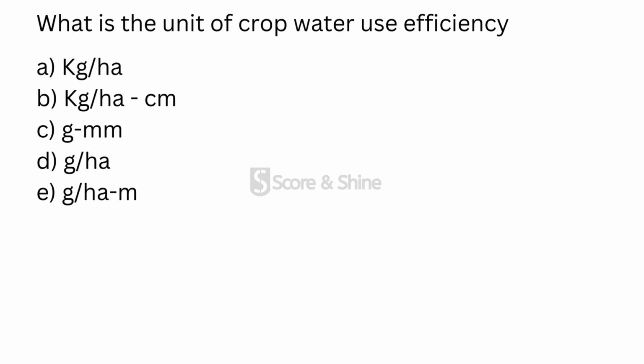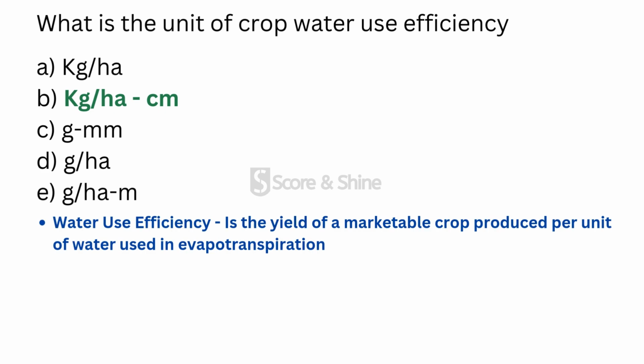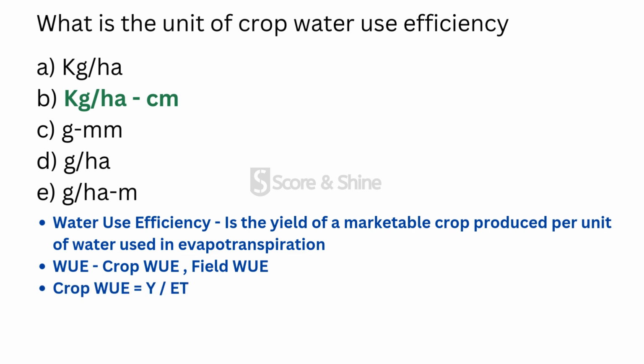Moving to the next one, what is the unit of crop water use efficiency? And the answer is kg per hectare centimeter. Water use efficiency is the yield of a marketable crop produced per unit of water used in evapotranspiration. And here water use efficiency is of two types, which are crop water use efficiency and field water use efficiency. So crop water use efficiency is the ratio of crop yield to the amount of water depleted by the crop in the process of evapotranspiration.